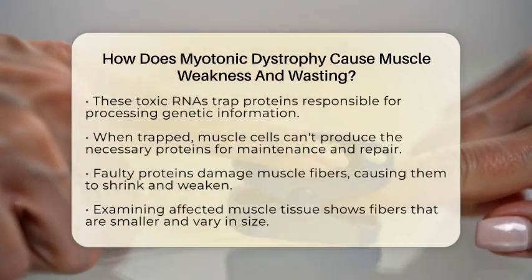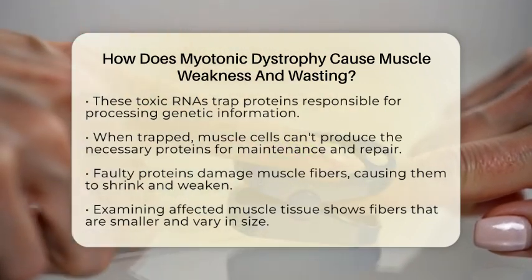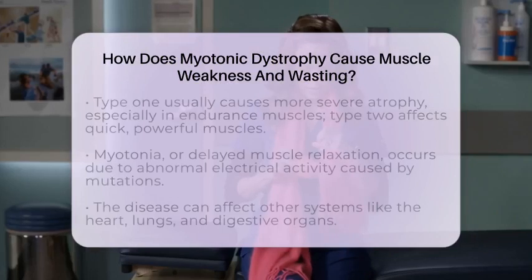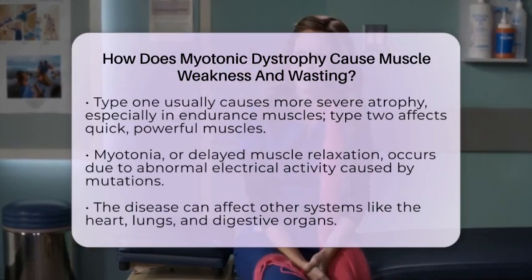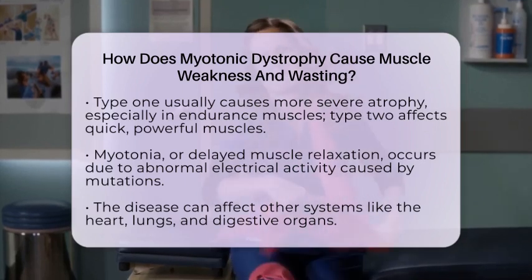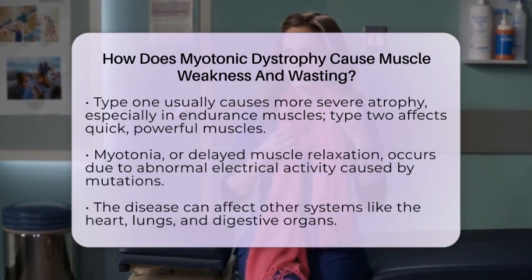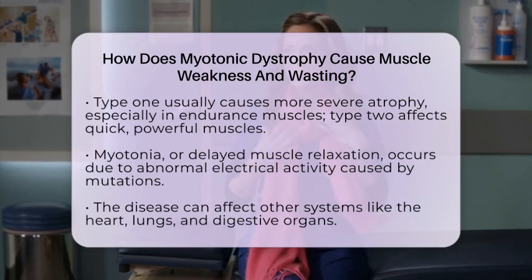When doctors examine muscle tissue from someone with this condition, they often see fibers that are atrophied or smaller than normal, with a lot of variation in size. In myotonic dystrophy type 1, the muscles tend to show more severe atrophy, especially affecting slow-twitch fibers, which are used for endurance activities. Type 2 usually impacts fast-twitch fibers, which are used for quick, powerful movements.